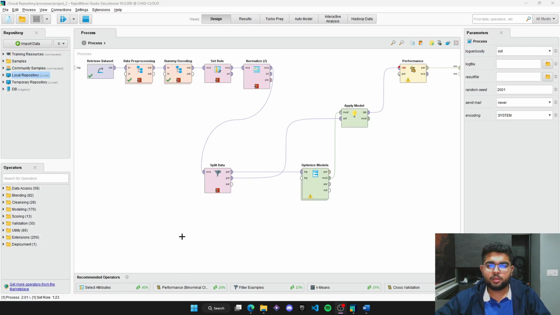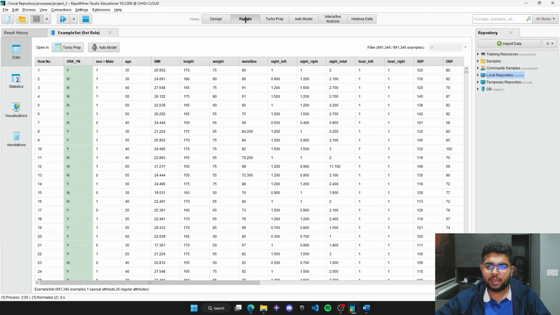So now after the dummy encoding, we set the role of our target variable as a label. Over here, we have one special attribute, which is our final target variable, the column that we're trying to predict.